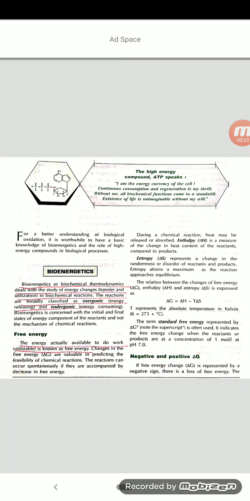So in the first chapter, the second important point is bioenergetics. In this, you have to study what bioenergetics means: endergonic and exergonic biochemical reactions, the concept of free energy, what delta G means for a chemical reaction, and the relationship between free energy, enthalpy and entropy with redox potential. All these points you have to study.